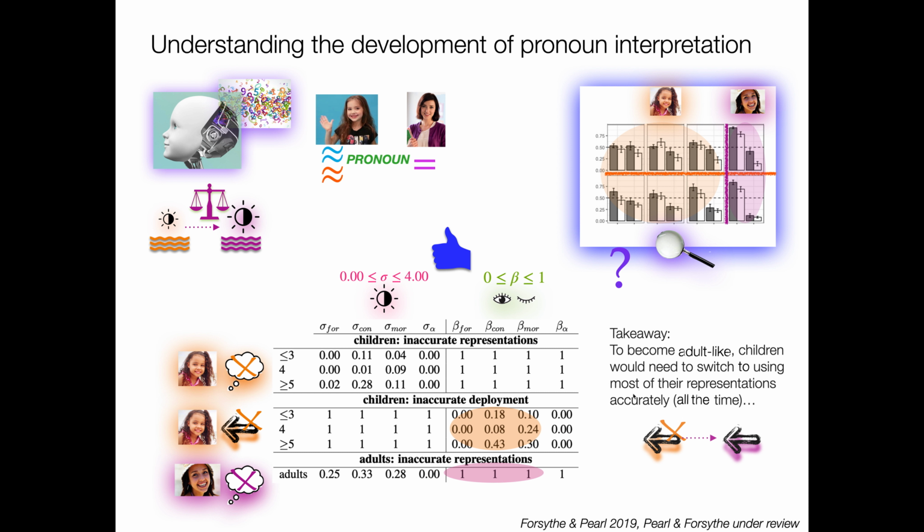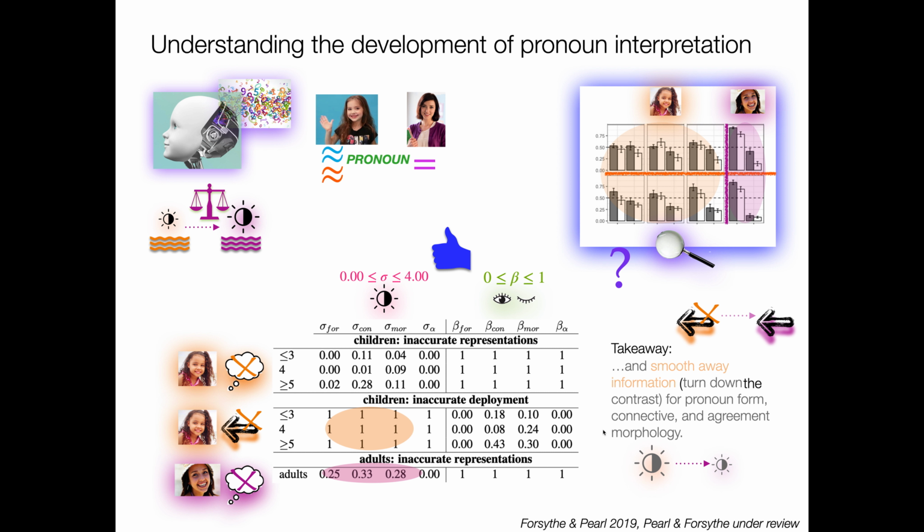But the main takeaway is that to become adult-like, children would need to switch to using most of their representations accurately all the time, right? And that's something that they would not be doing, right, if this is the model that's really going on. And they're going to have to learn to smooth away information for the form, the connective, and the agreement morphology.